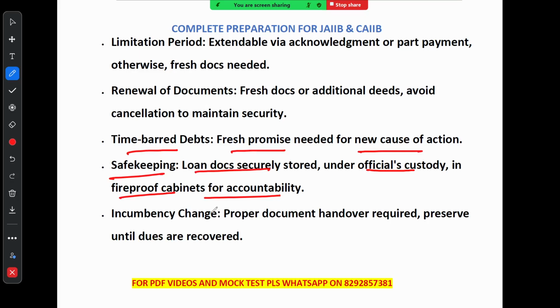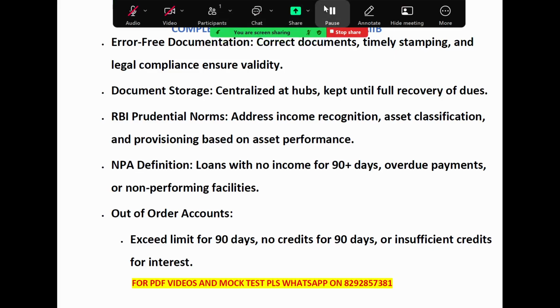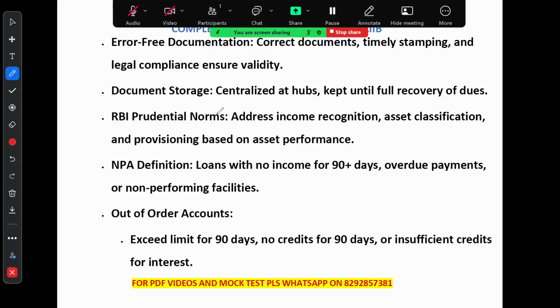Then comes incumbency charge. Suppose there is a new officer who takes over, right? So when a new officer takes over, proper handling of documents is necessary. The documents should be preserved until the loan is fully recovered. Till that point, documents should be preserved. That is called incumbency charge, right? So proper document handover is required and documents must be preserved until dues are recovered. Remember this.